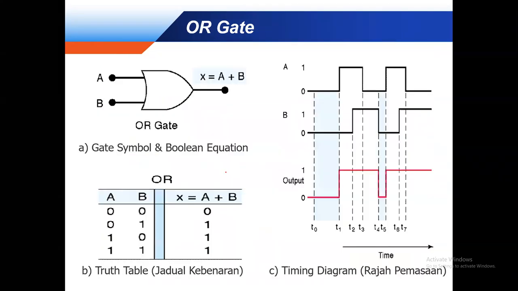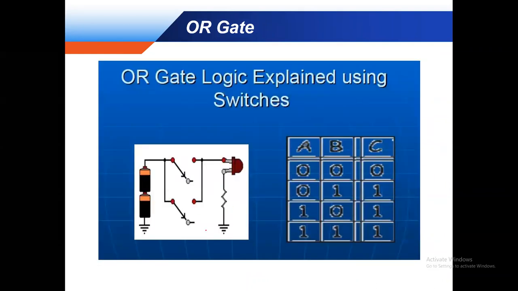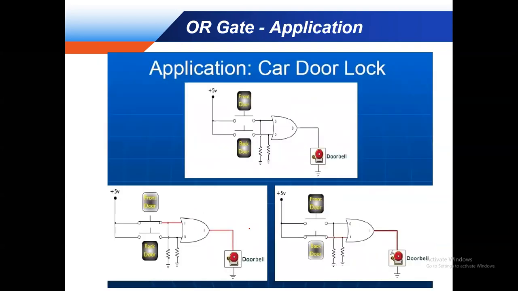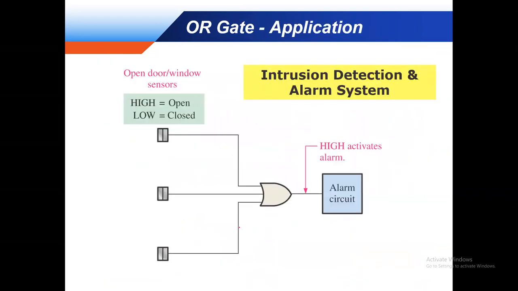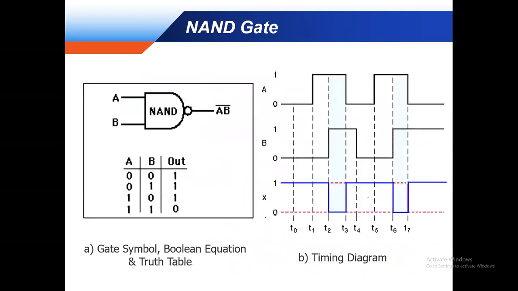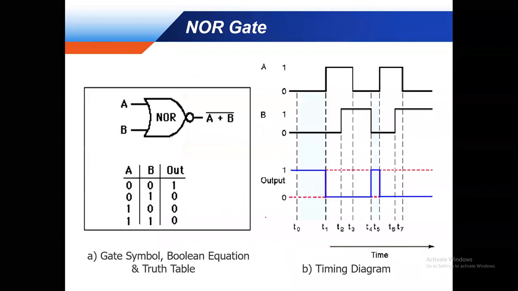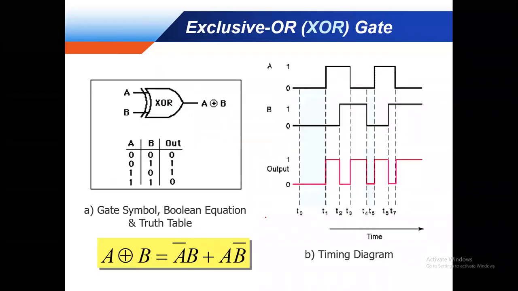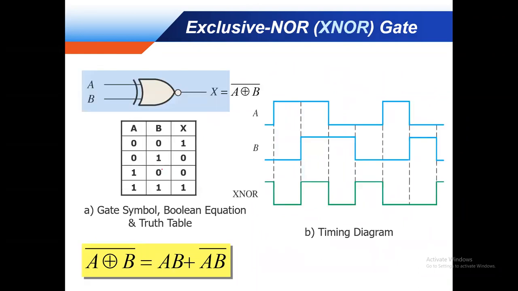This is the OR gate, already finished. This is the parallel circuit. No problem, sir. Now the exclusive OR: when an odd number of inputs are high, the output is high. Then the exclusive NOR is the reverse: for an odd number of high inputs, the output is low.